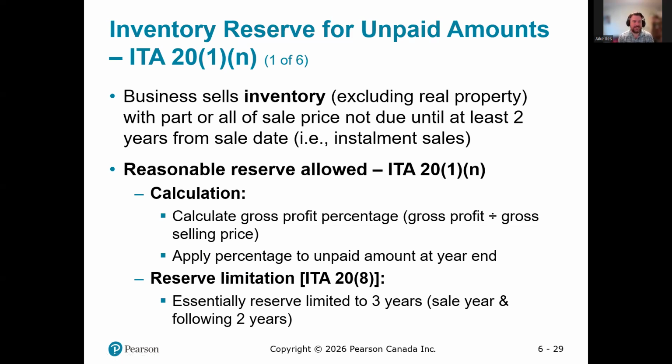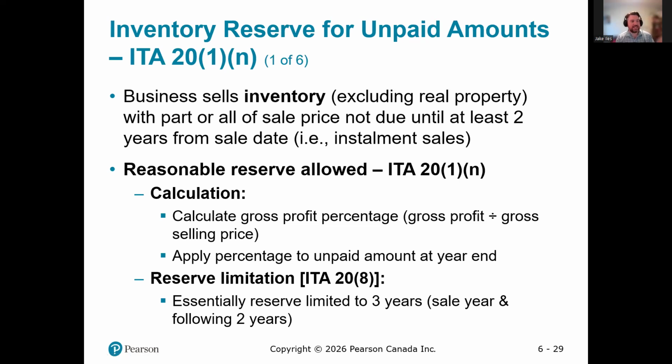There's a lot of businesses. You see this a lot with businesses that sell furniture, where you might get a living room set for $4,000, but you don't pay for that set up front. You pay, say, 20% down, and then you make payments in the next couple of years.